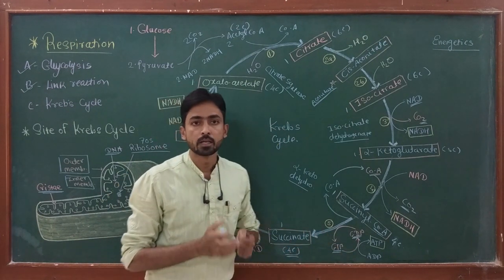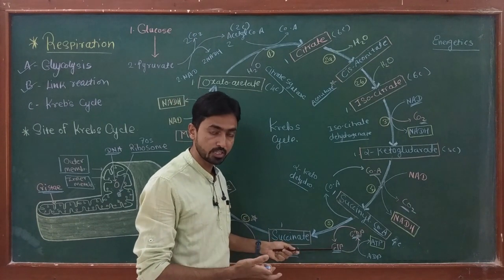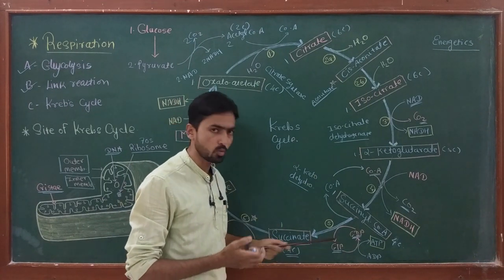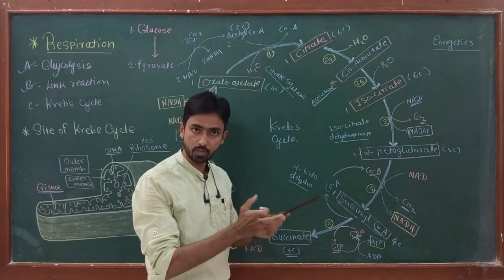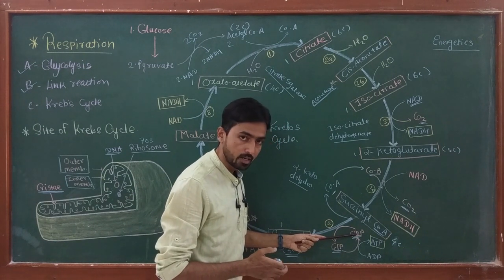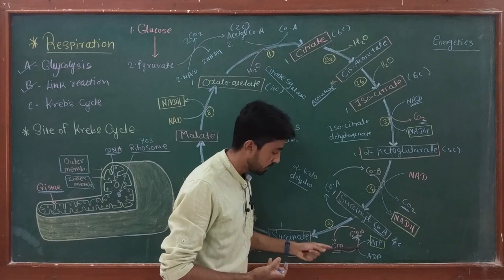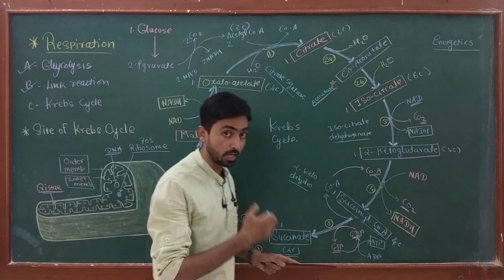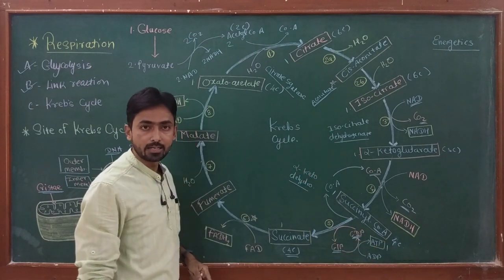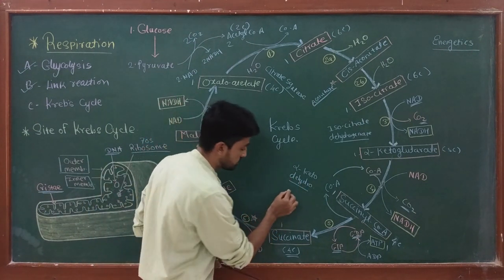This is an example of substrate level phosphorylation, because energy is generated in the form of GTP without entering the electron transport chain. This GTP is quite unstable when compared with ATP. So now this GTP converts again into GDP, and due to dephosphorylation of GTP, phosphate is released, which is accepted by ADP, and ADP converts into ATP. So the end result of this reaction is synthesis of one molecule of ATP, and this reaction is catalyzed by the enzyme succinate thiokinase.